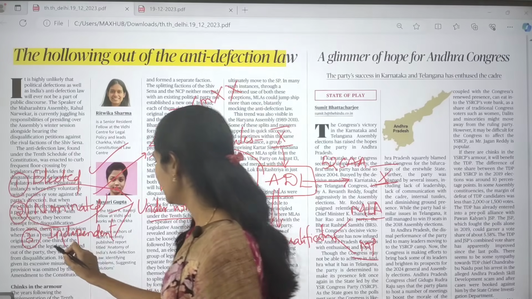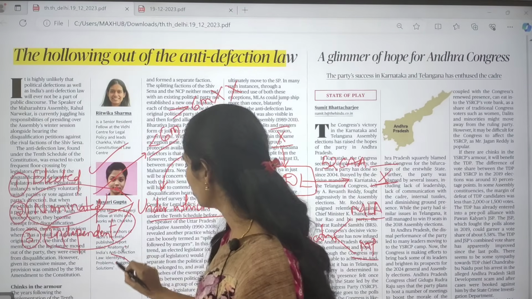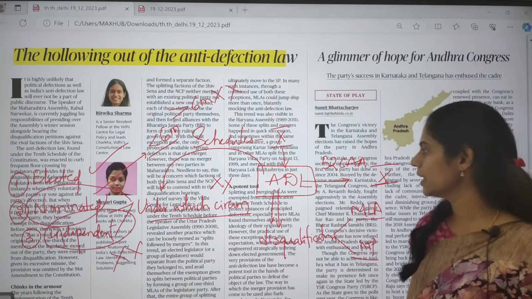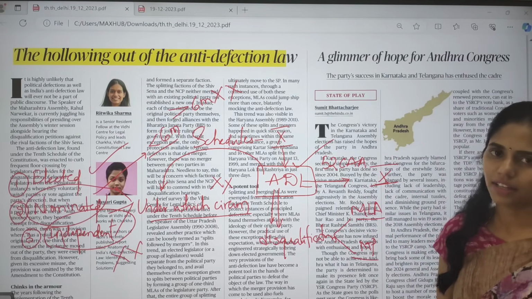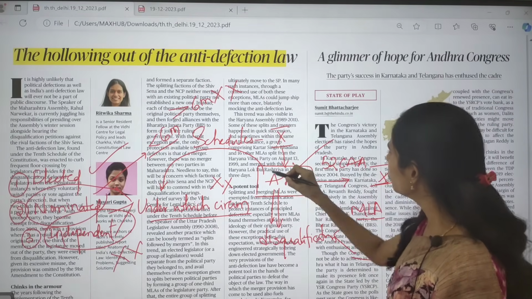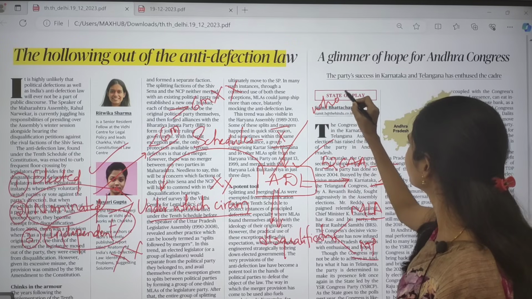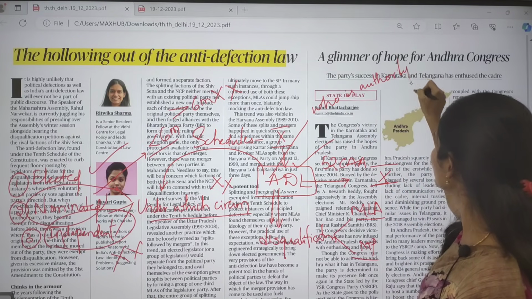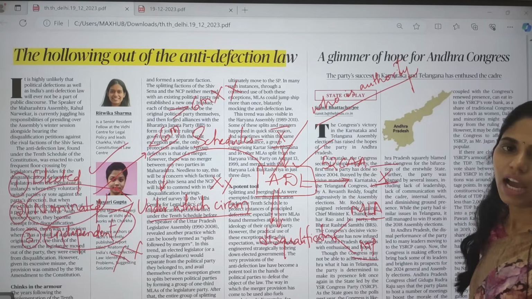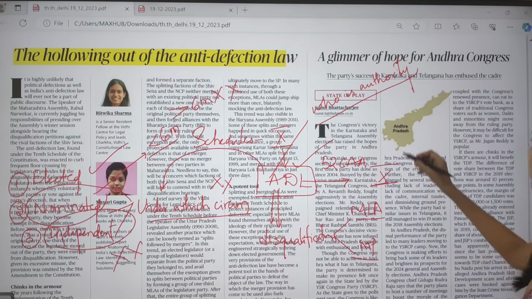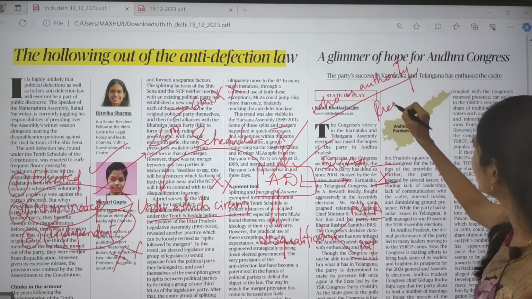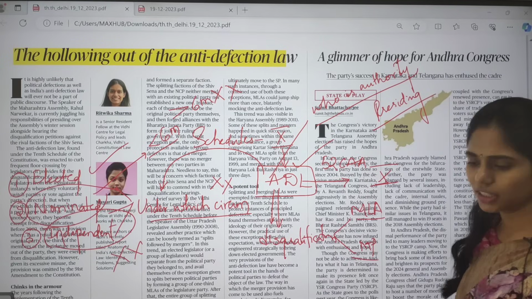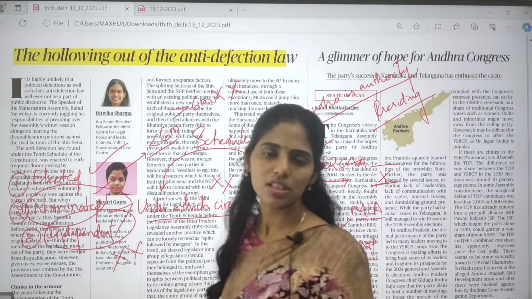And the next one is independent members. Independent members should not join any political party, but if they join a political party, they will be disqualified under this anti-defection law. So who is the authority to decide whether something comes under the anti-defection law or not? It is the presiding officer, that is the Chairman or Speaker.